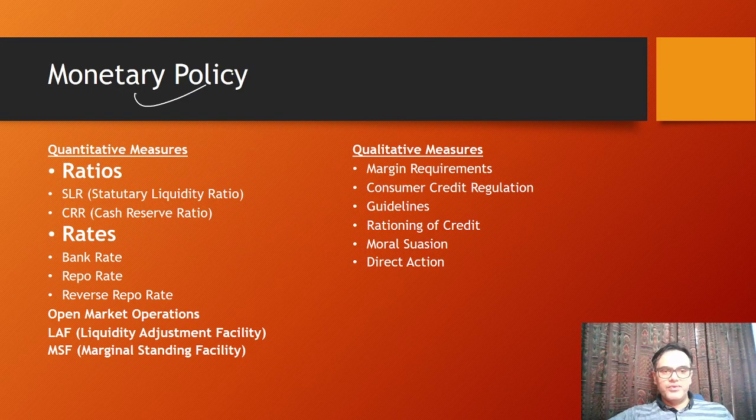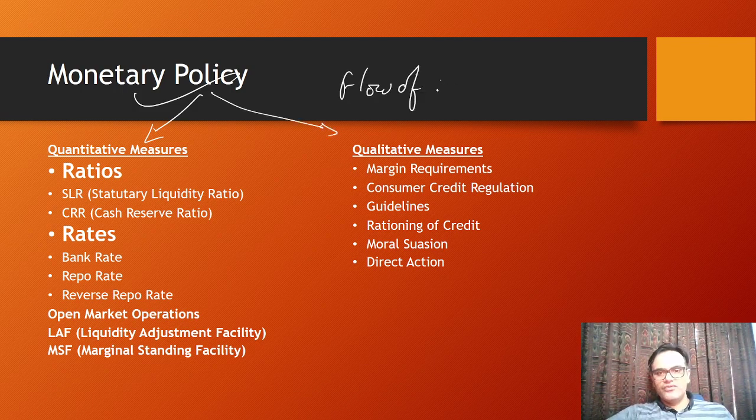Then monetary policy. So there are 2 kinds of tools or measures within the monetary policy to regulate the flow of money. Whenever the quantity of flow of money is to be regulated, quantitative tools will be used. Whenever the qualitative aspect is to be regulated, the qualitative measures will be used.